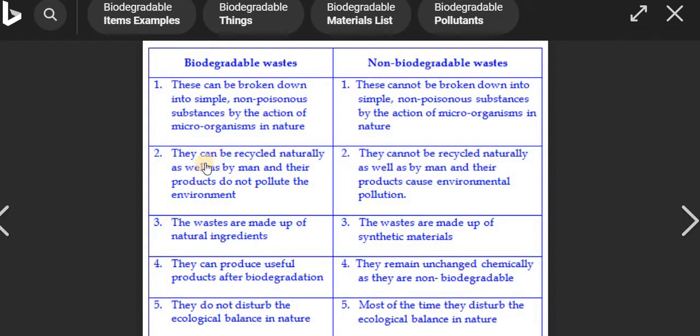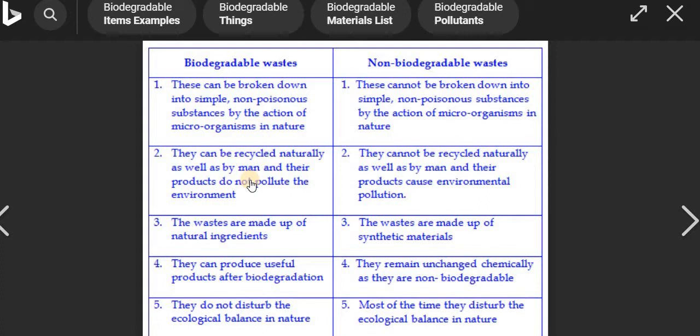The second difference is that biodegradable waste can be recycled naturally as well as by man, and its products do not pollute the environment. It can be recycled naturally by microorganisms, and its products do not pollute the environment because it is completely degradable.